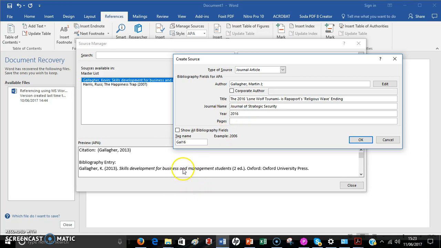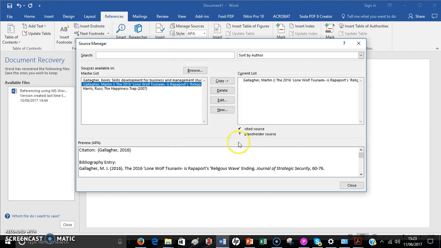The pages 60 to 76. So that looks about right. We can always change this later on if need be. Alright, we'll say that's okay. So you can see there, it's actually been added.